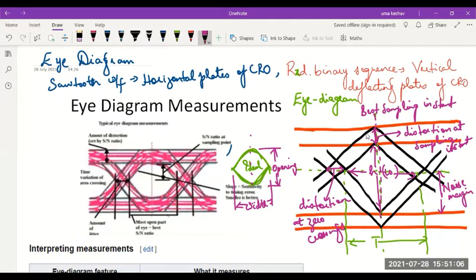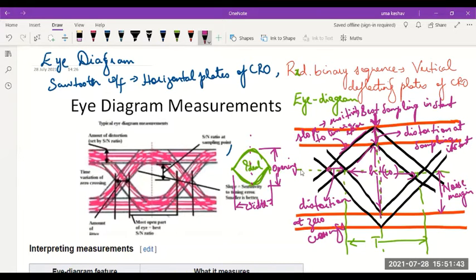And other than that, the slope here should also be measured, which indicates sensitivity to timing error. So sensitivity to timing error is a measurement which can be obtained from the slope of this signal. So these are the various measurements, and also we saw which would be the best sampling instant that can be taken.